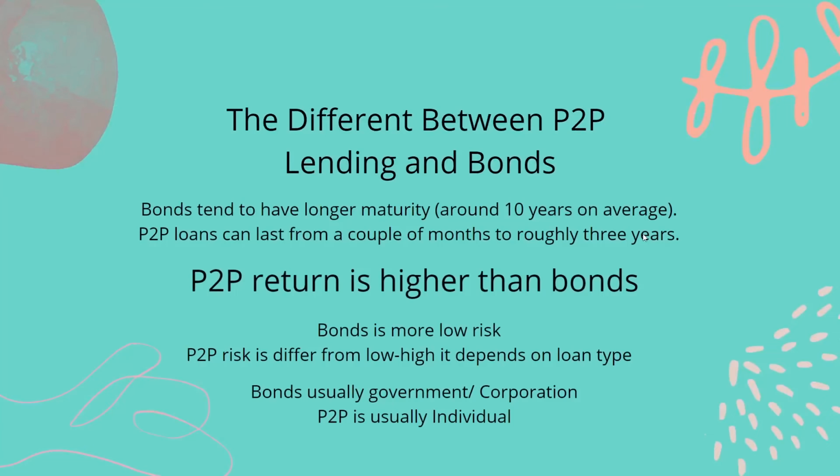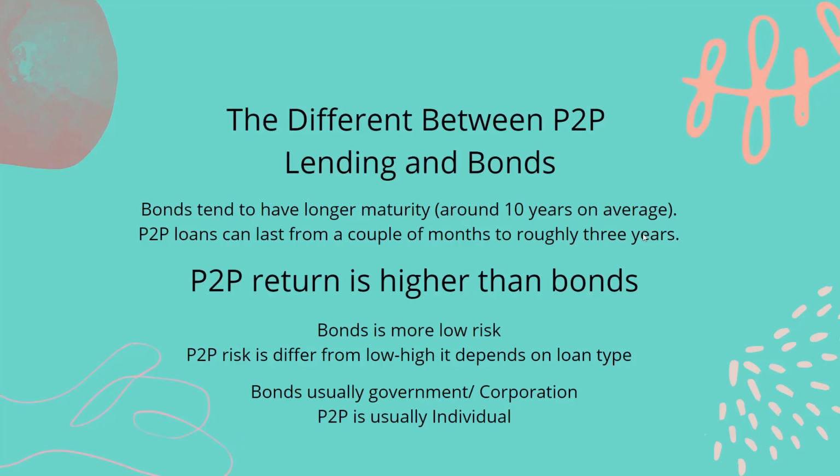This is the difference between peer-to-peer lending and bonds. Bonds tend to have longer maturity, which could be around 10 years on average. P2P loans can last from a couple of months to roughly 3 years, which is, if you go for P2P, it will focus more on short-term income to generate more profit, but bonds, you focus on long-term investment.